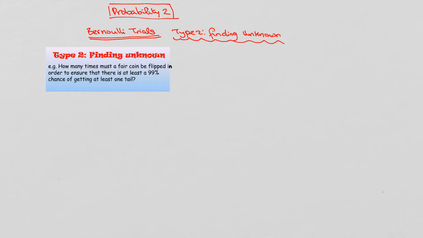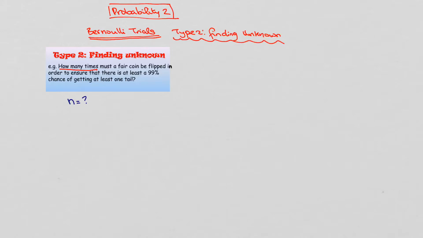Bernoulli trials, type 2, finding an unknown. So this is a nice question here where we are asked to find out how many times we must flip a fair coin in order to ensure that there's at least a 99% chance of getting at least one tail. So essentially what we're looking for is how many times. For this, we don't actually know what our number of trials are, so we're trying to find n in this case.